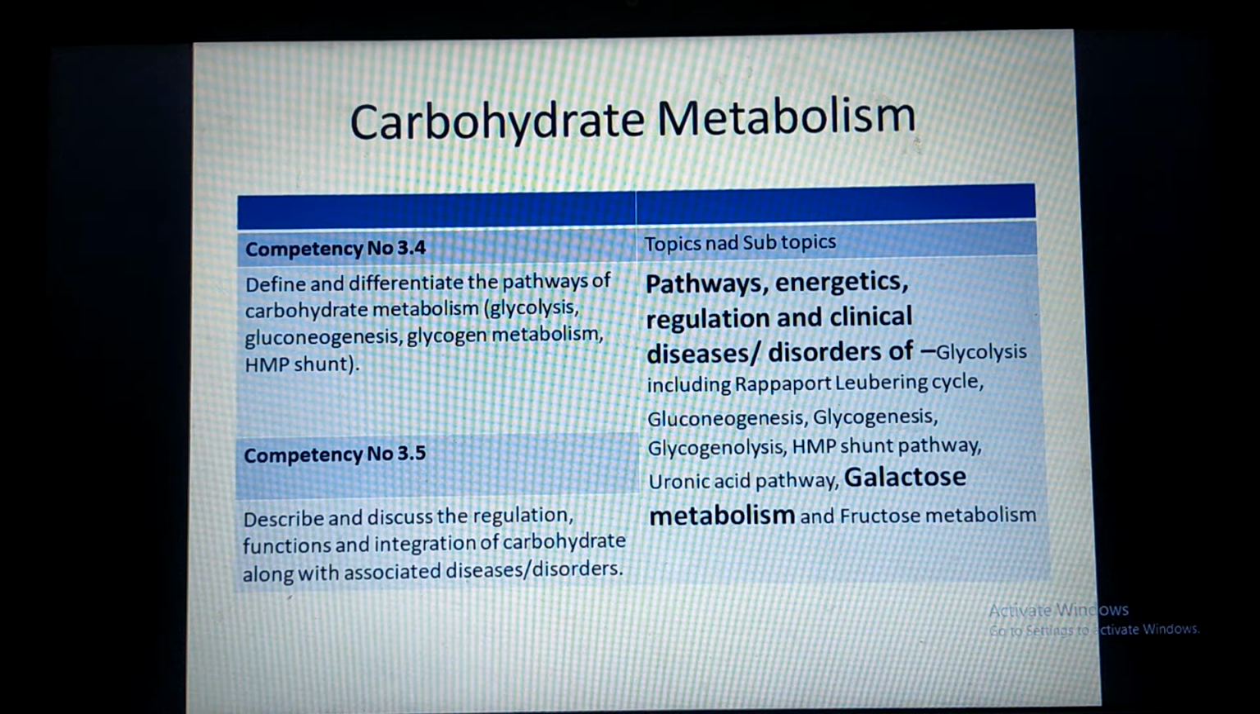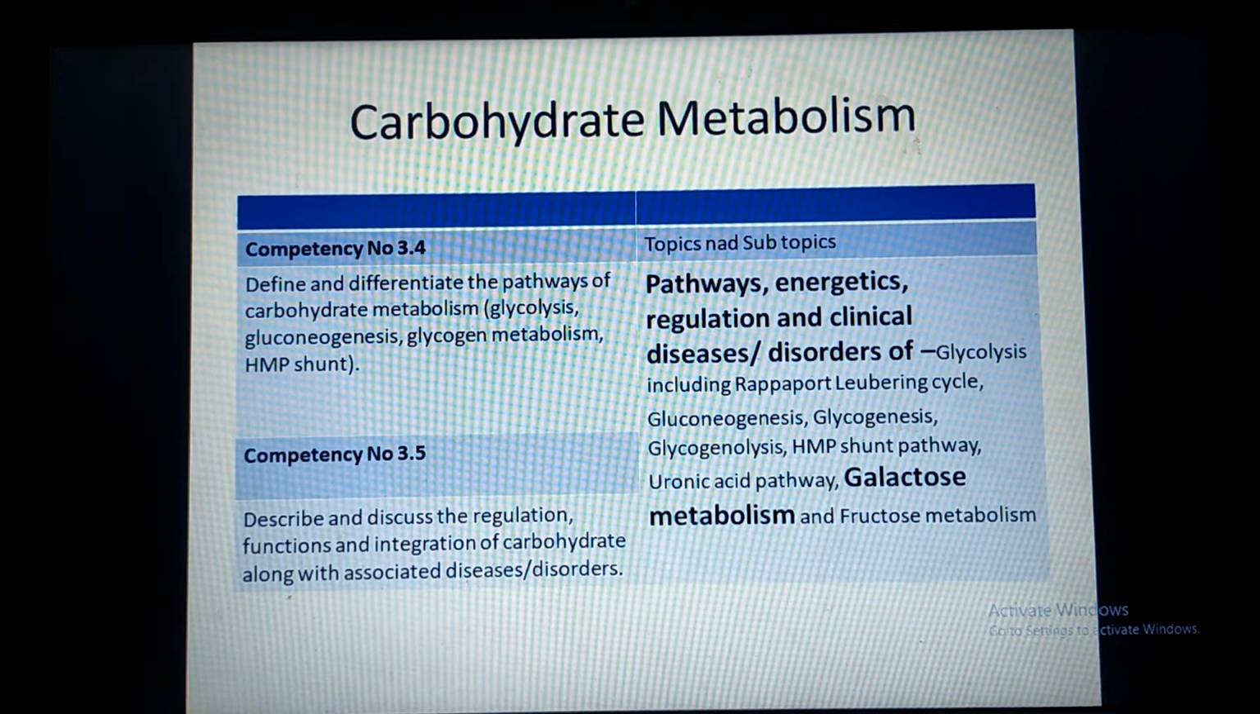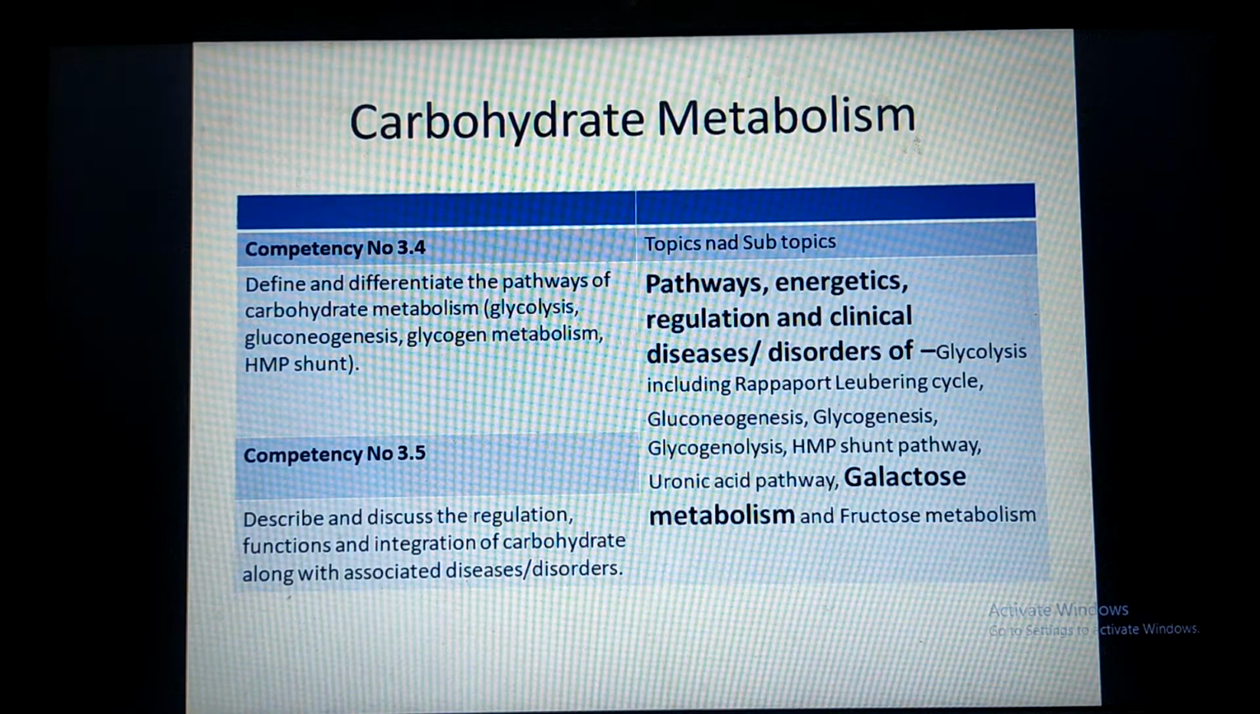Good morning, students. We will continue the carbohydrate metabolism. Today's competency is competency number 3.4 and 3.5, and the topic is galactose metabolism.